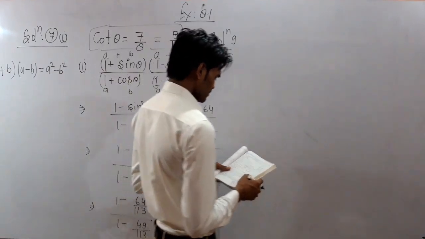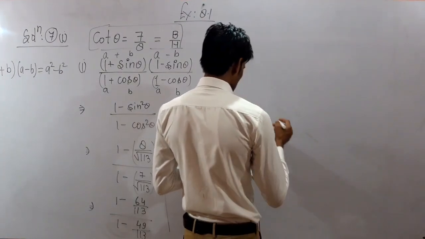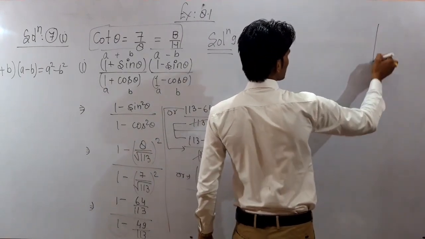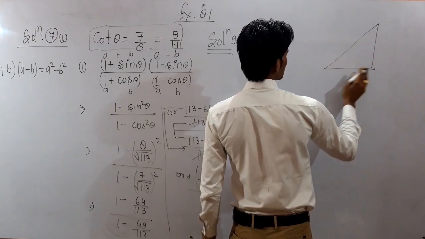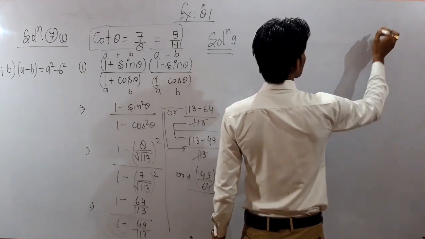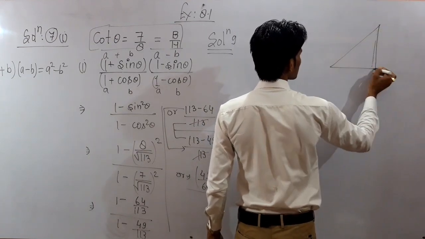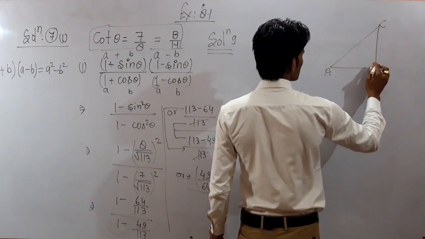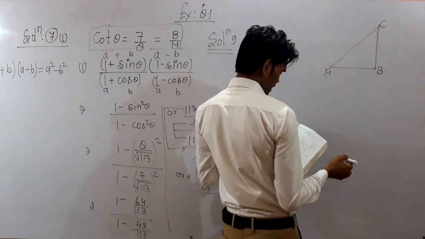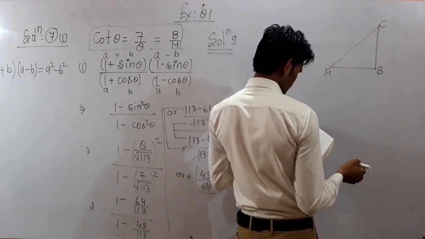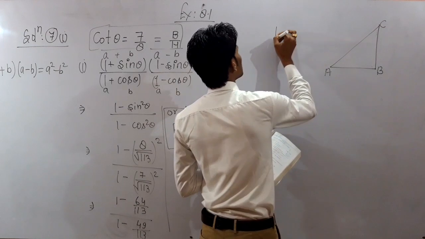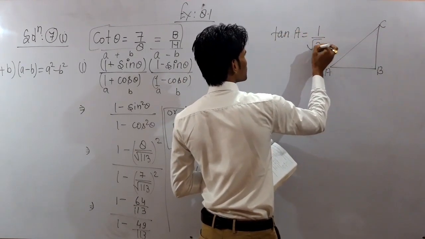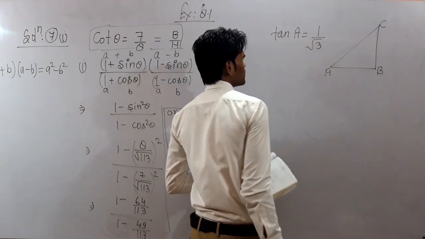So here, solution number 9. It says that in triangle ABC, right angle at B. So first of all, we need to construct a triangle over here. We have constructed triangle ABC, right angle at B. Here we are given tan A is equal to 1 by root 3.